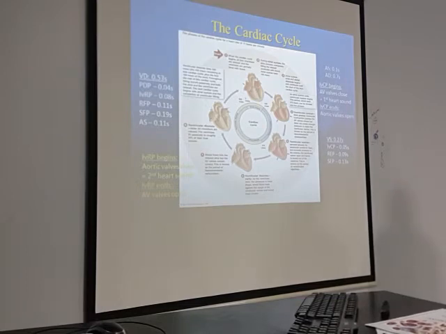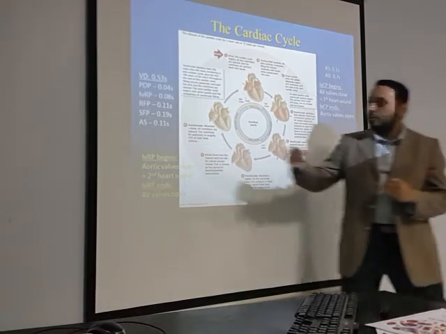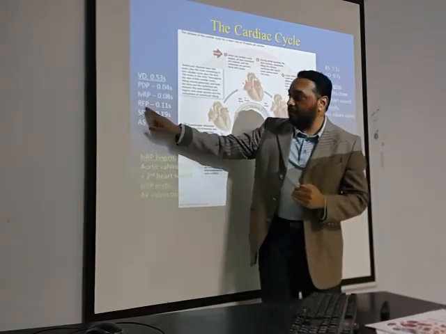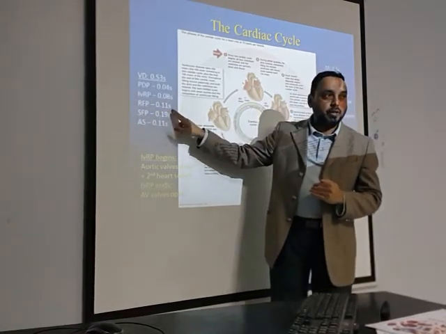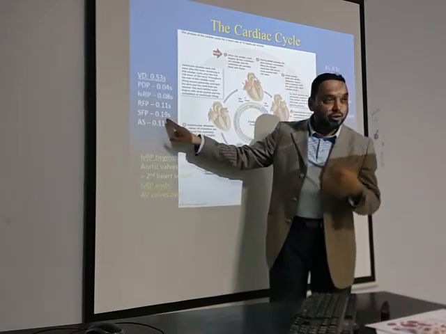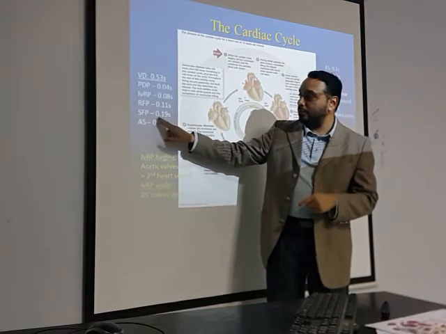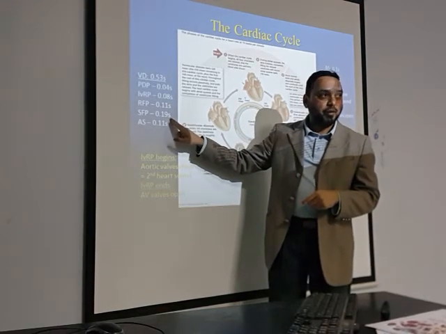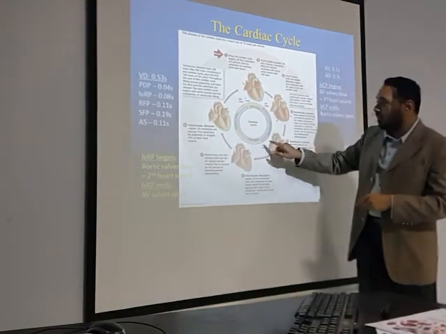Hence, this is called the rapid filling phase, followed by, obviously, the slow filling phase. The rapid filling phase is 0.11 second. Again, the slow filling phase will be longer than the rapid filling phase. So it is 0.19 second. Okay. Clear so far?